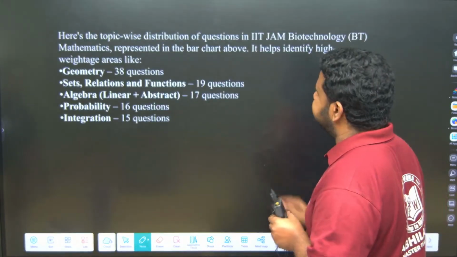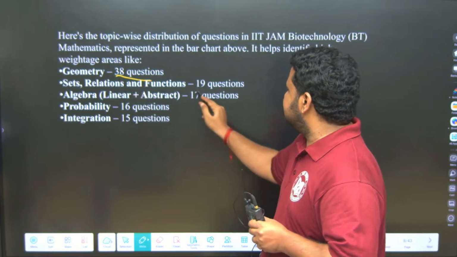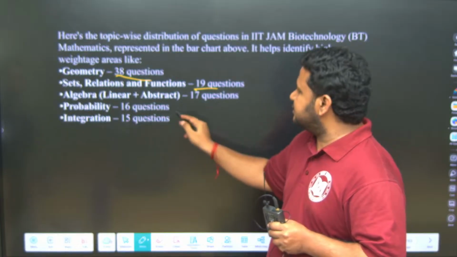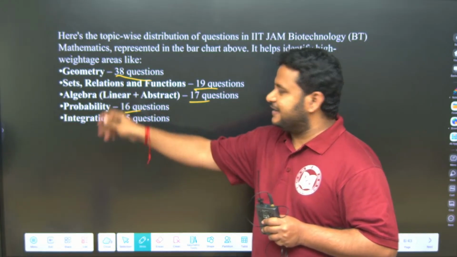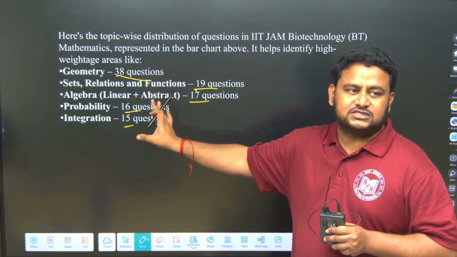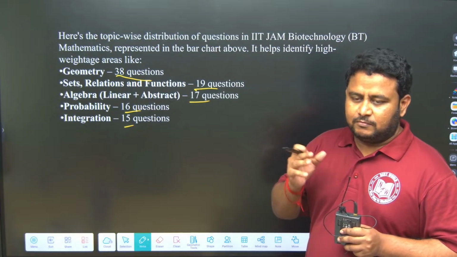Next, as I told you already, the highest weightage is geometry with 38 questions, then sets, relations and functions with 19 questions. Next are algebra, probability and integration. So these are the five units which you have to focus on majorly if you want to do well in mathematics.